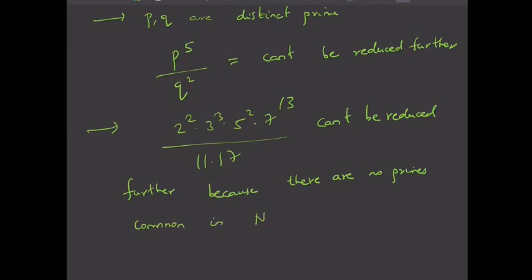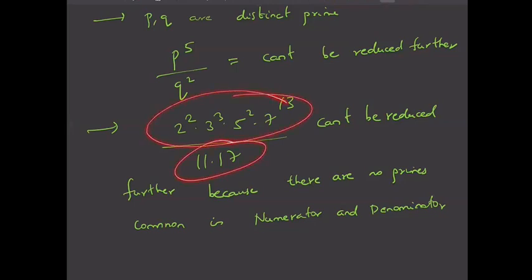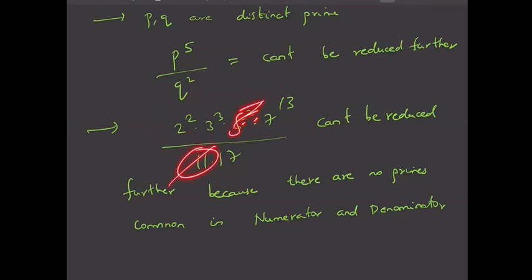If there are primes common in the numerator and denominator, then only you can cancel, right? If there are no primes common, how can you cancel something? There is 11 here and no 11 there. So you can't cancel 11 with 5 square, or even 5 power 100, because these are different primes.